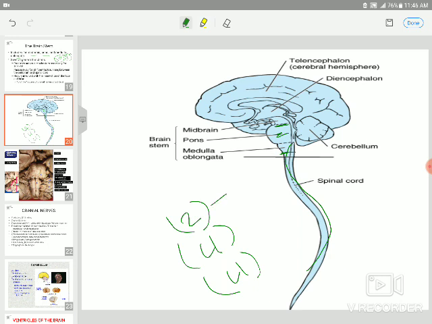The two cranial nerves from the midbrain are the oculomotor and trochlear. The trochlear emerges from the back of the midbrain. From the pons we have cranial nerve 5, trigeminal, abducent, facial, and vestibulocochlear. Glossopharyngeal, vagus, accessory, and hypoglossal come from the medulla oblongata.